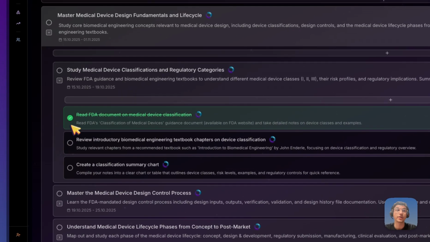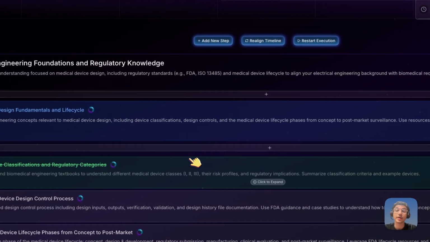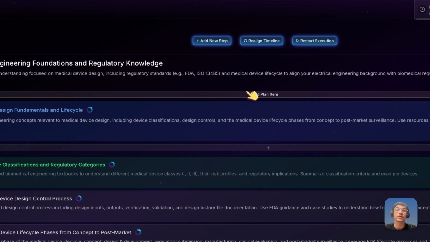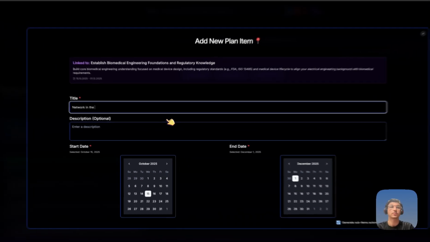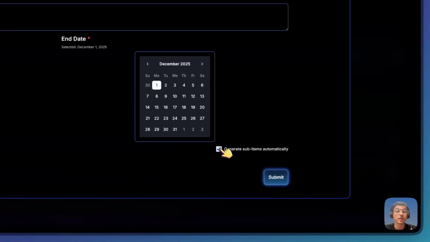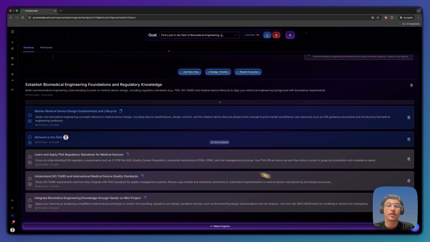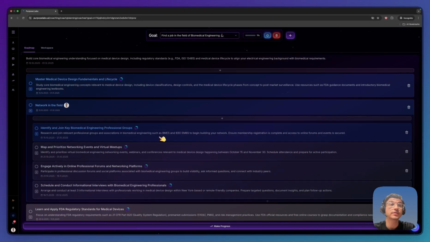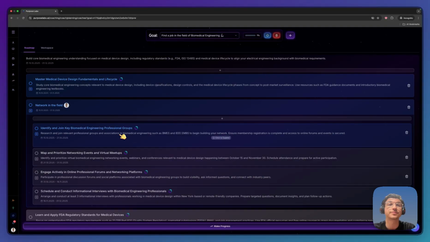They can also notify you when they have completed certain steps. If you think that a step is missing, you can also add it manually by pressing Add Plan Items. You can also plan specific dates, but also, if you're not sure how this could be achieved, generate the sub-items automatically. Once the generation has been completed, you can already see the different sub-items and tasks that have been generated for your coachee.